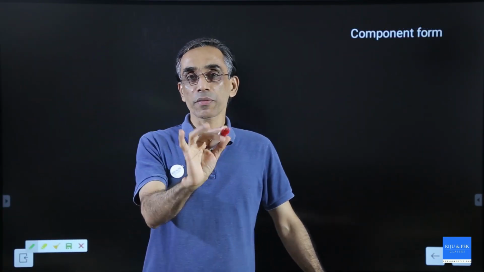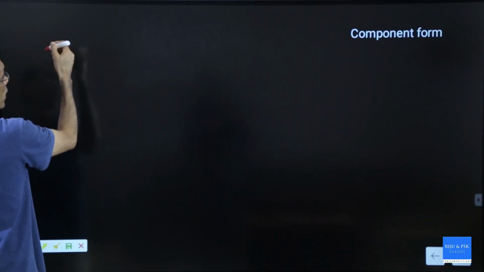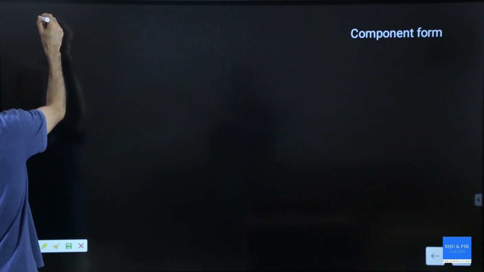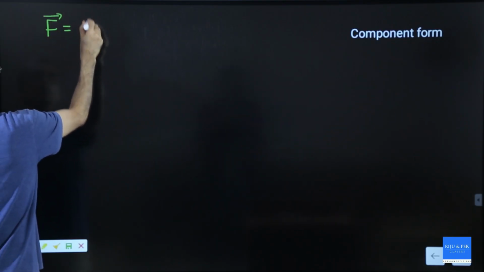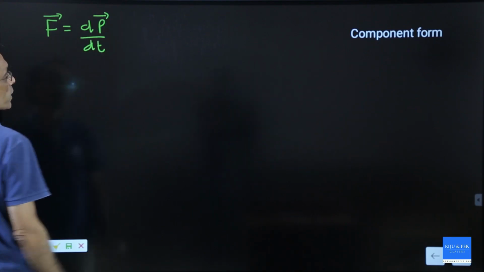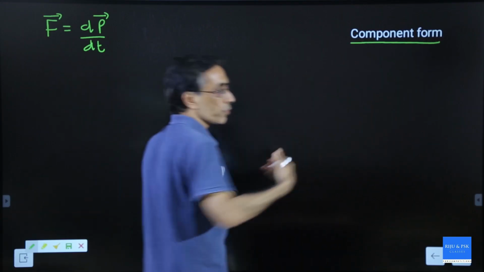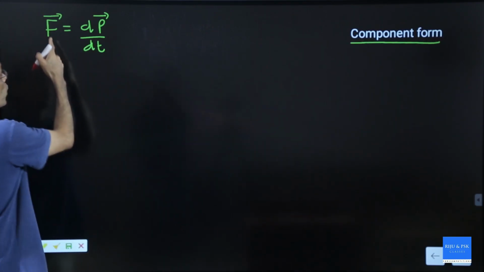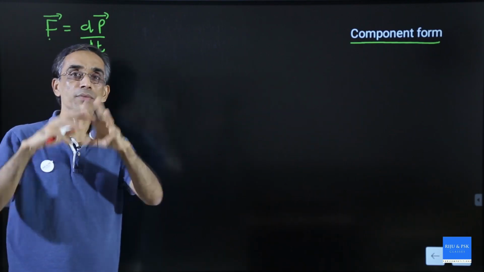Now we have that force equation F is equal to ma. For the time being, let me write the equation like this: F equal to dP by dt. Now we are going to discuss this in the component form and a variety of forms. Component form. We know force is a vector, and you have studied vectors. A vector can have 3 components.